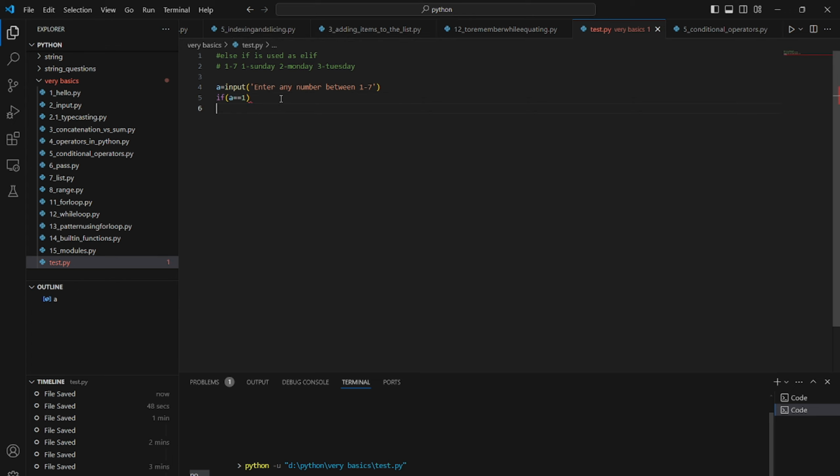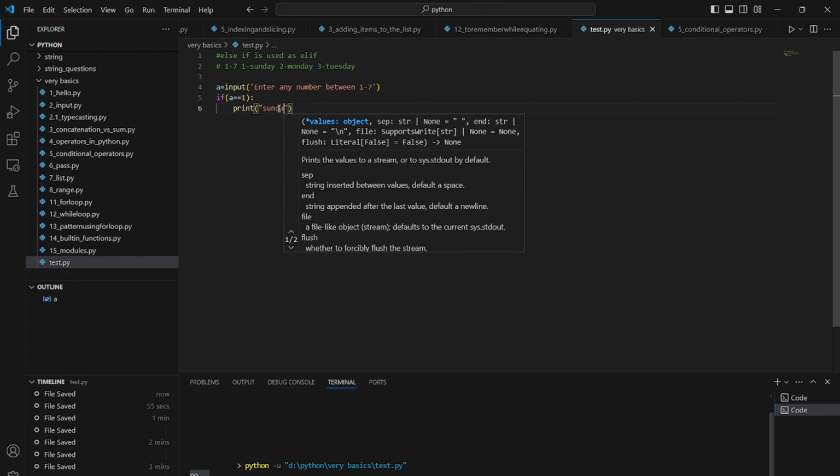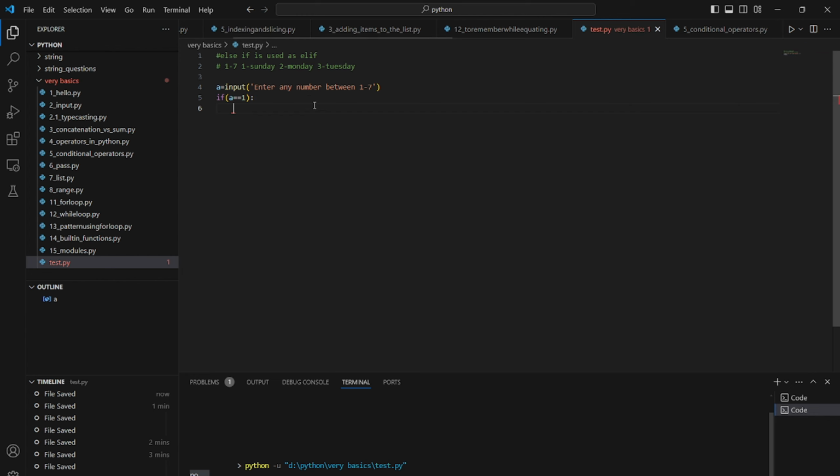Then what I have to print, I have to give some indentation. Sorry, I forgot to give the colon here. Print Sunday. Then I don't have to write this inside of the if, so I will remove this indentation.